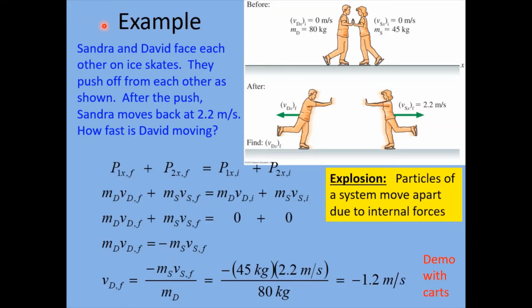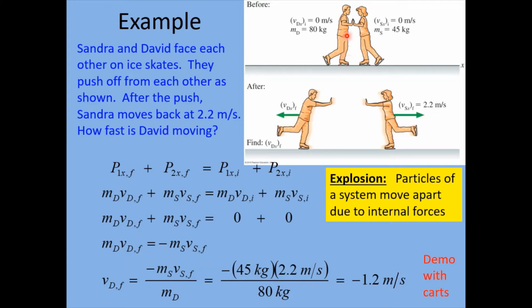So the first several examples that we're going to do are all one-dimensional problems, which makes it as easy as possible. We're not going to have to deal with vectors or trigonometry or anything like that. So let's just go through some of these problems. In this first example, Sandra and David are on ice skates, and they face each other, and they push off from each other, as shown. After the push, we're told that Sandra moves back at 2.2 meters per second. And the question is, how fast does David move back?